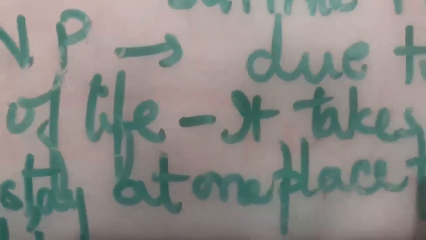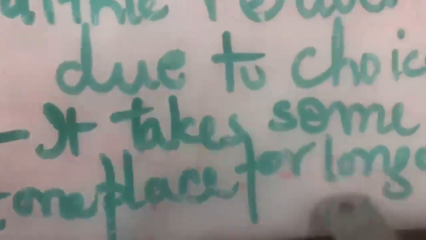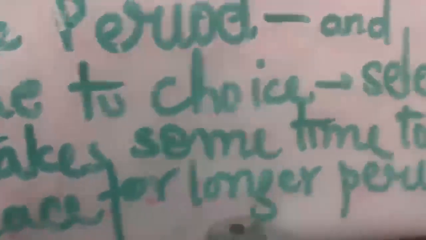Similarly here also, if these people started growing plants, they had to wait for days or weeks or months, depending upon the plants they were growing. So it means they had to stay at one place for a longer period of time.